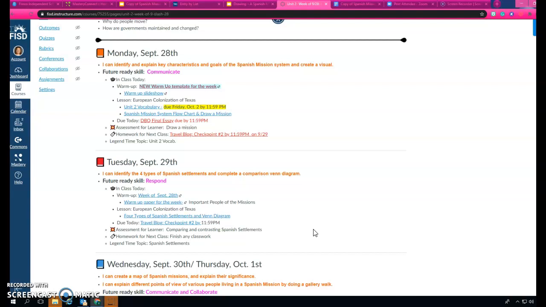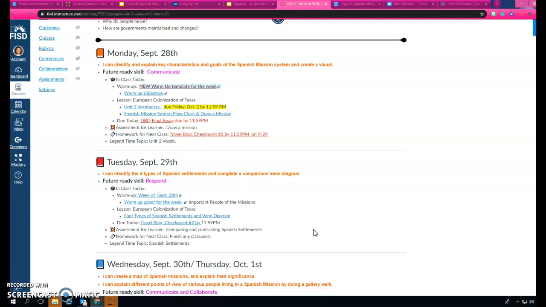So the future ready skill for today is you're going to respond, and you're going to respond not only to some questions about some settlements, but also using the Venn diagram. So you're going to be comparing 2 different pieces of the settlements in the Venn diagram.